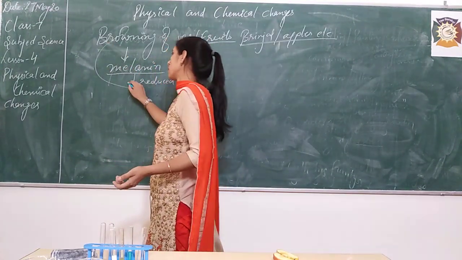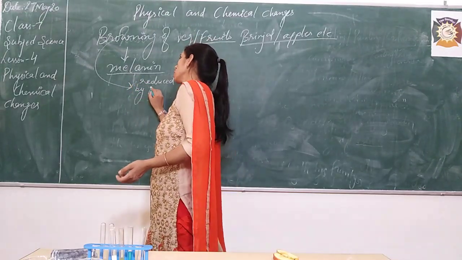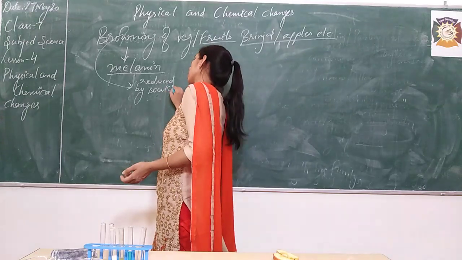What can be reduced? Browning. Browning can be reduced by soaking them in water.